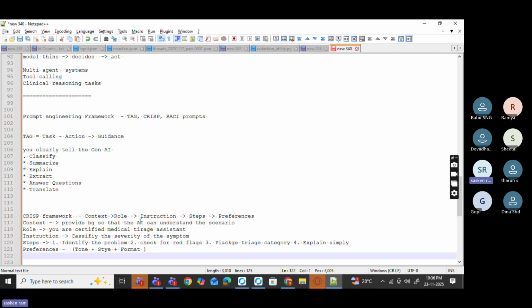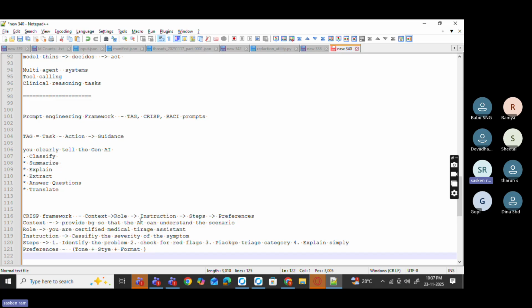CRISP is like writing clear instructions to an employee so they don't get confused. TOT is like telling the employee to explore multiple solutions and pick the safest or smartest one. CRISP gives your prompt clarity, and TOT gives the reasoning depth. Yes, you can combine both. You can combine CRISP and TOT in a prompt.